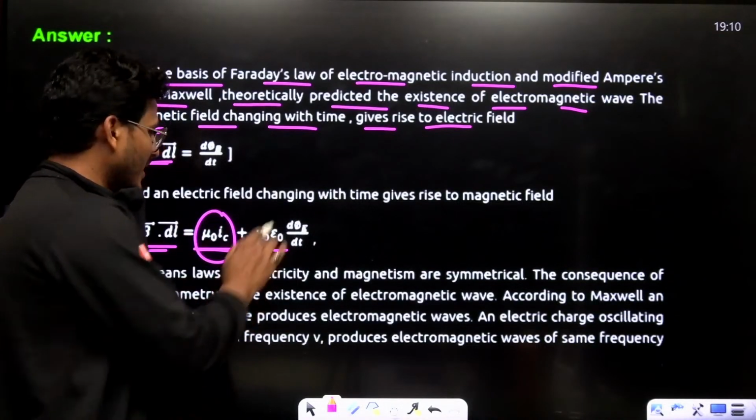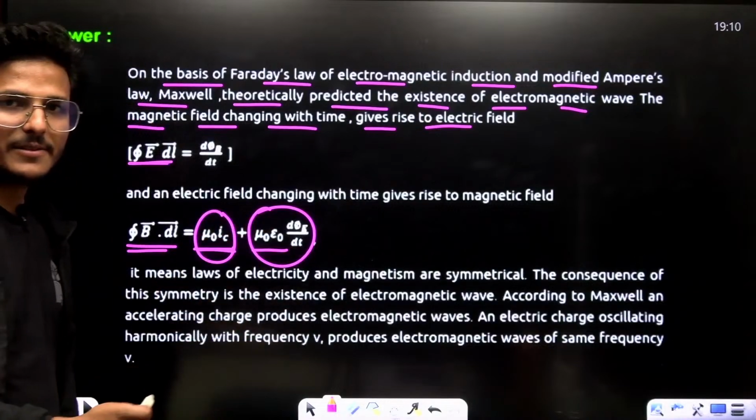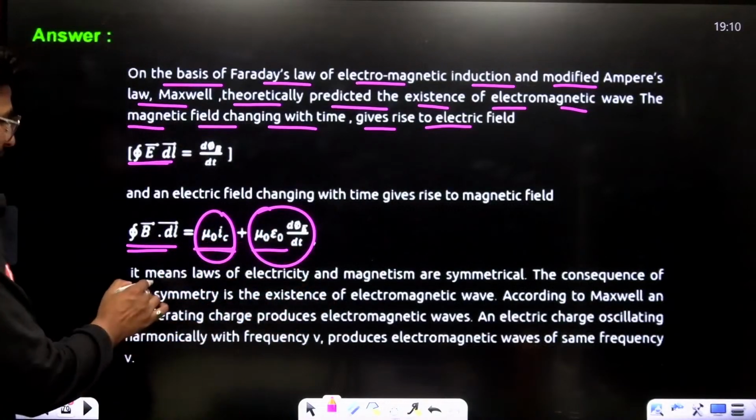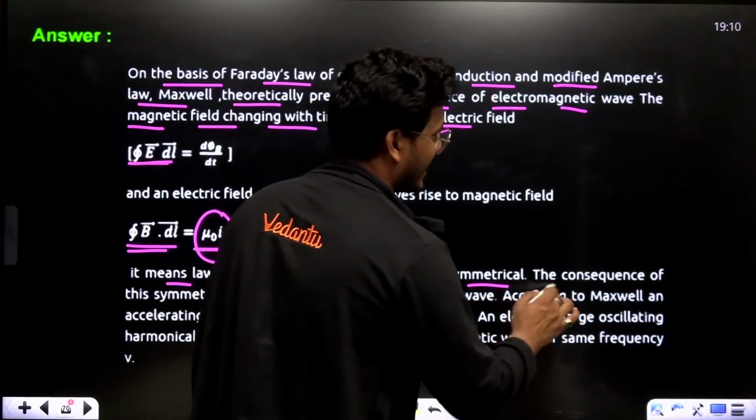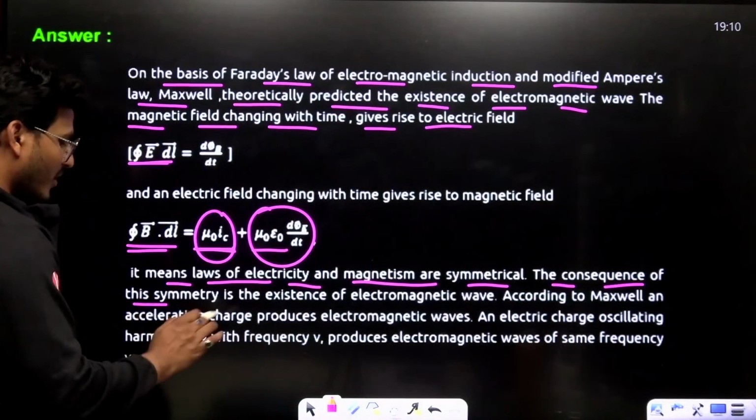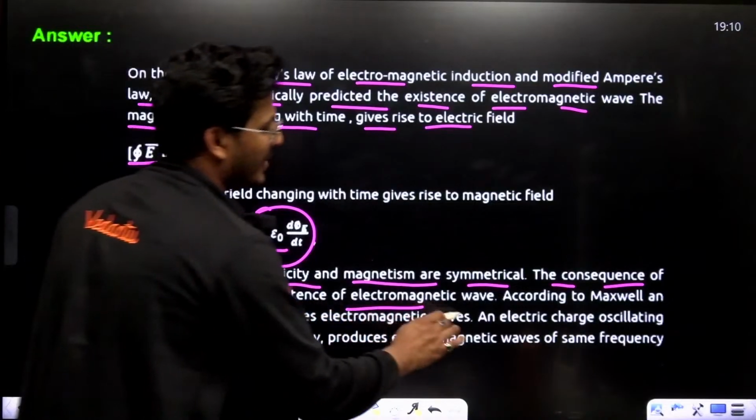This is the conventional current and this is the Maxwell current, the displacement current. It means the laws of electricity and magnetism are symmetrical. The consequence of this symmetry is the existence of electromagnetic waves.